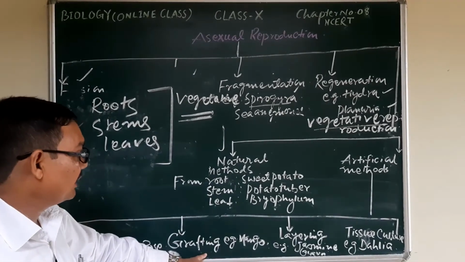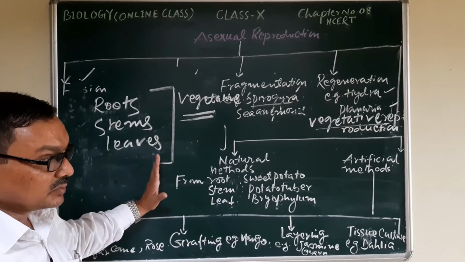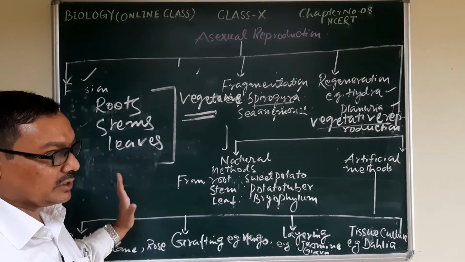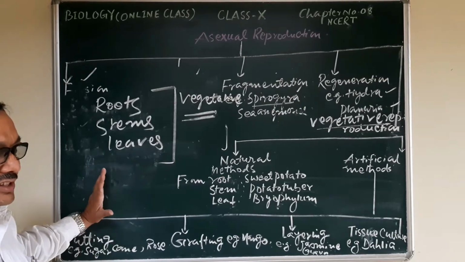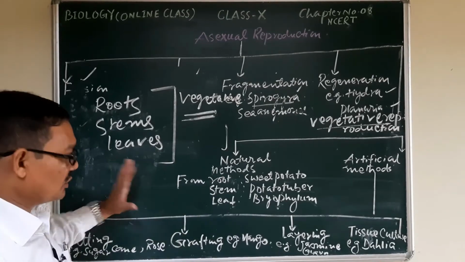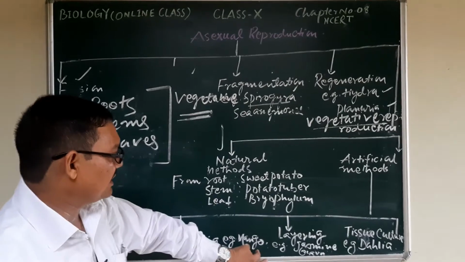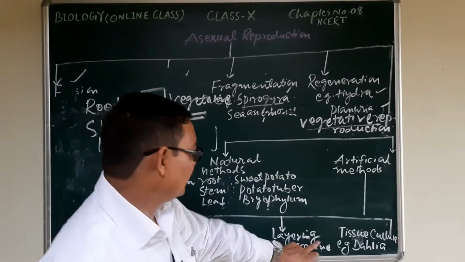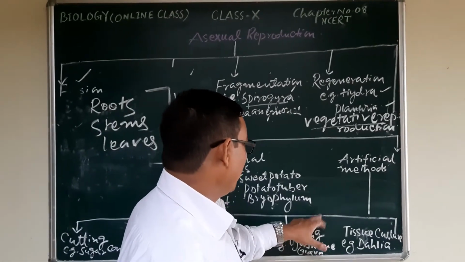In this method, two different plants are attached together. The first part is known as the scion and the second part is known as the stock. We will discuss this one. The example here is mango. Layering is the third artificial method.